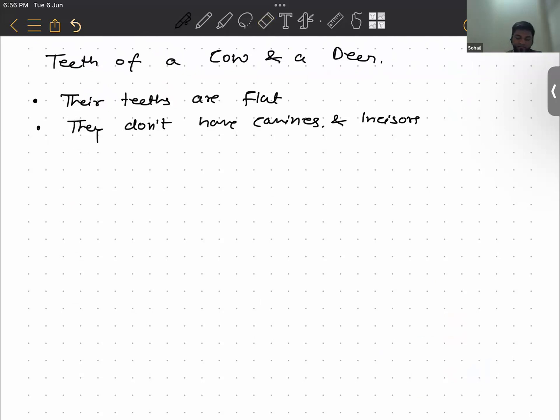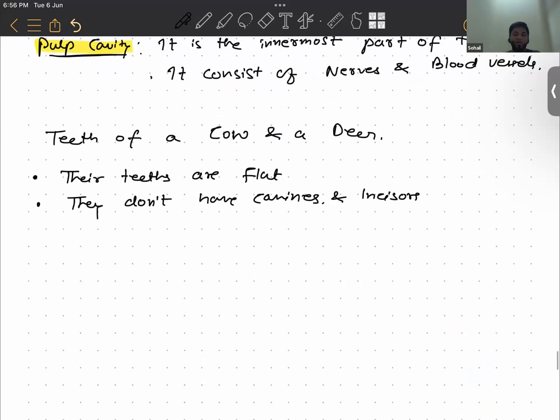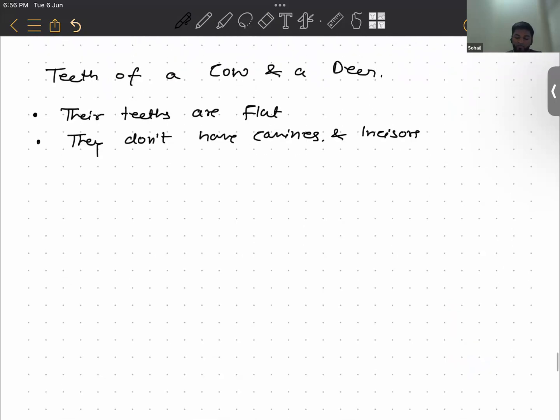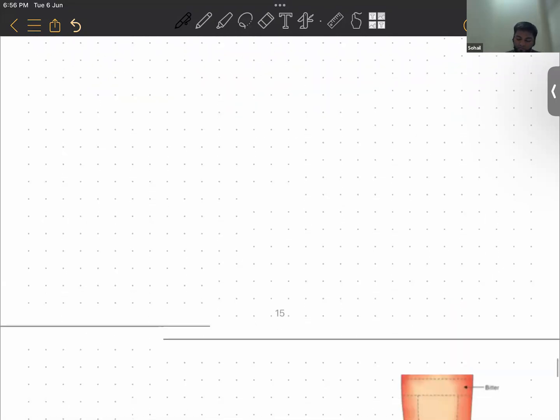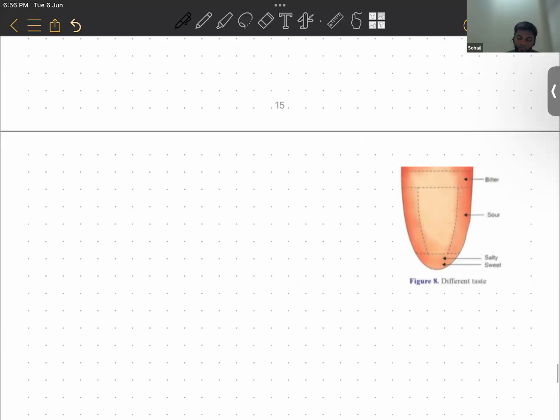Now the next part of our buccal cavity that helps in digestion is the tongue. Can you guys tell me what is the role of the tongue? Well, it helps us taste. Yes, look, the tongue present in the buccal cavity has a few functions.